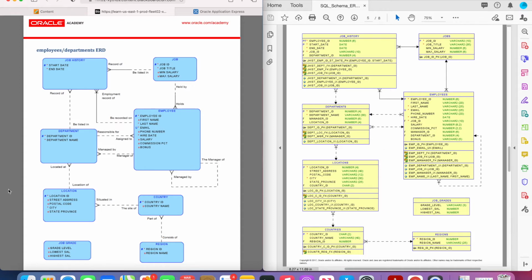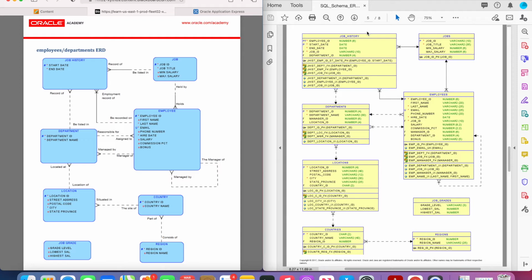So as you can see, we've got our different entities and their relationships. We've got job history, job, employee, department, etc. We've got their relationships and all of that. They've got their attributes, mandatory and optional. So in the table design of these ERDs, we've got what the table is called in the object browser in Apex.